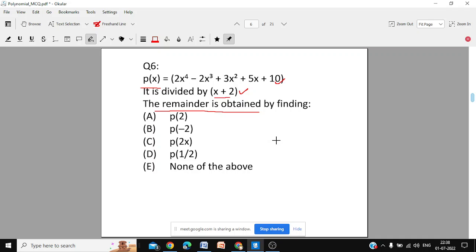So that is question number 6. Write question number 6 and option A, B, C, D, E. Don't find the remainder. In order to find the remainder, which should be the correct method? Finding P(2) will be the correct method. Finding P(minus 2). Finding P(2x). Finding P(1 by 2). Which is the correct method? Or none of the above.